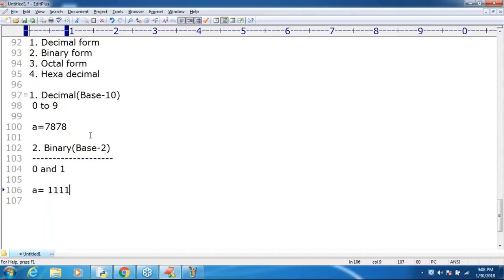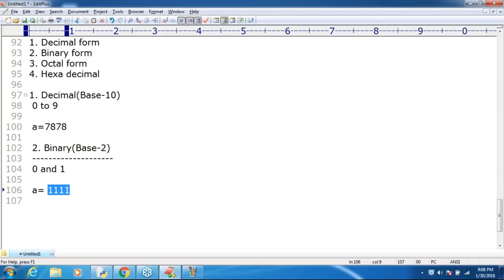Most of the people are telling 15. Make sure, it is not 15 and it is not 31. Its value is 1111 only. Python always considers decimal form by default. You didn't specify that it is base 2, so by default it is considered decimal, 1111.